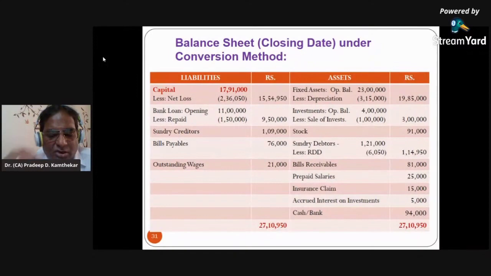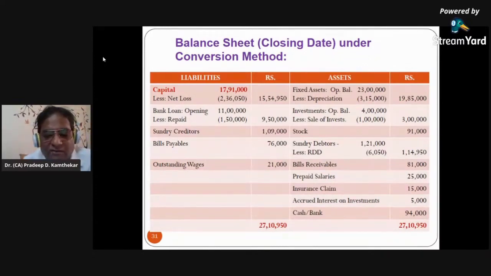Insurance claim. We had certain adjustment in trading account, goods lost by fire insured, and insurance claim was admitted. So trading account credit side, it was shown. So credit, debit was pending. This is the debit. Insurance claim shown on the asset side is a debit.